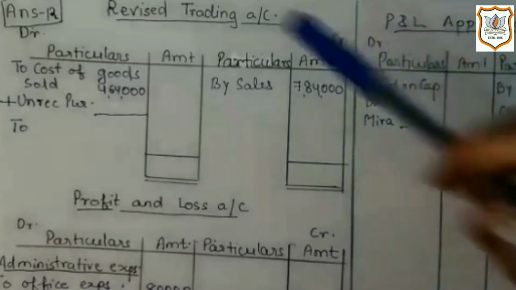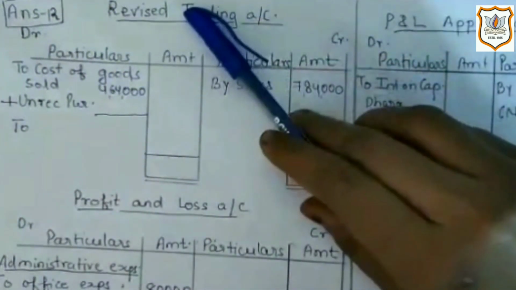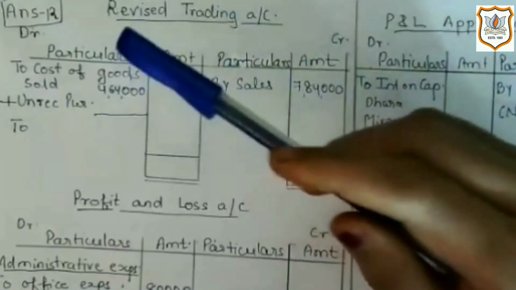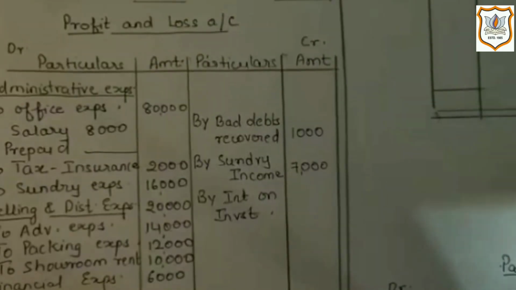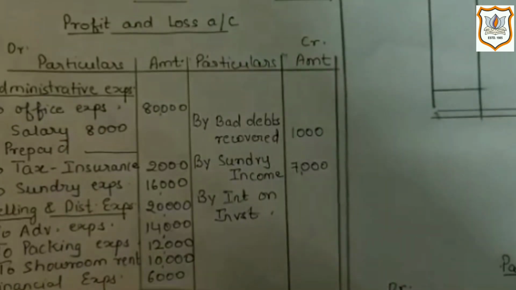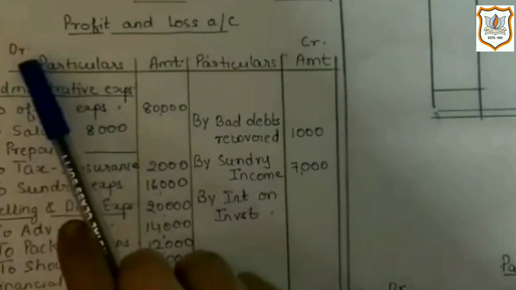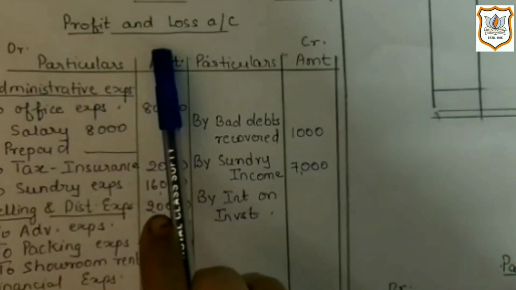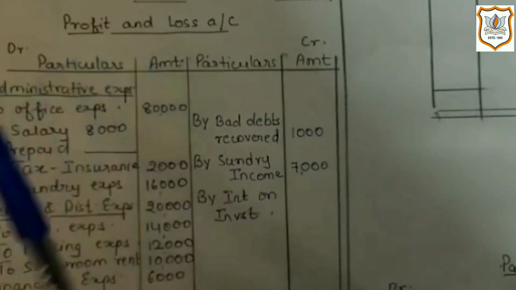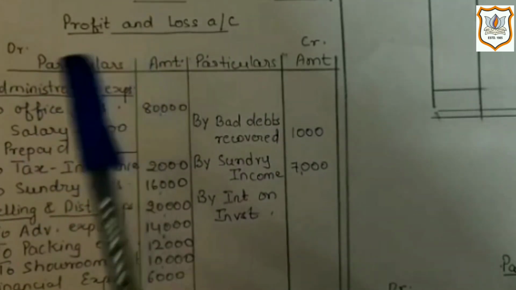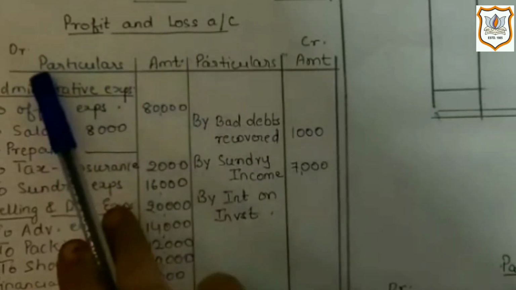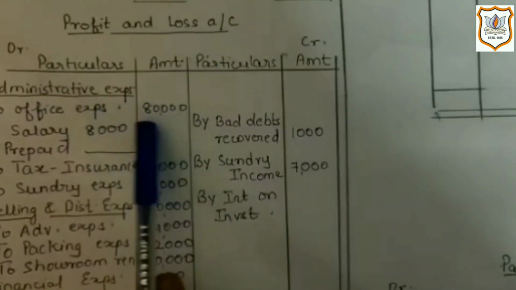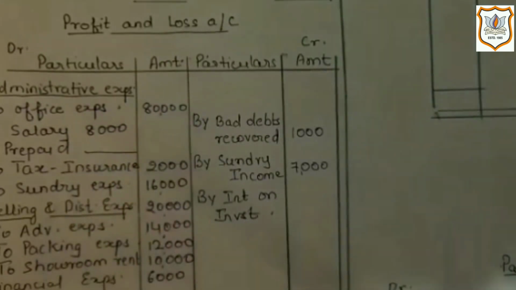It includes opening stock plus purchase of goods minus closing stock. It will be recorded on debit side of revised trading account as it is a direct expense related to goods. Now next is office expenses, which you will record on debit side of profit and loss account as it is an indirect expense which is not directly related to production. So it will be recorded on debit side of profit and loss account, which is 80,000.